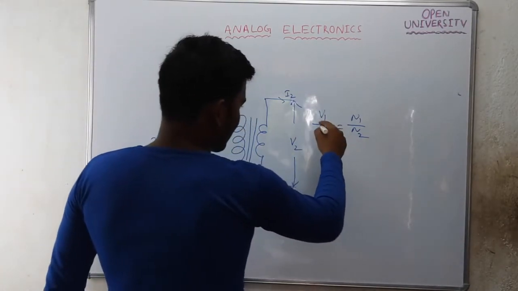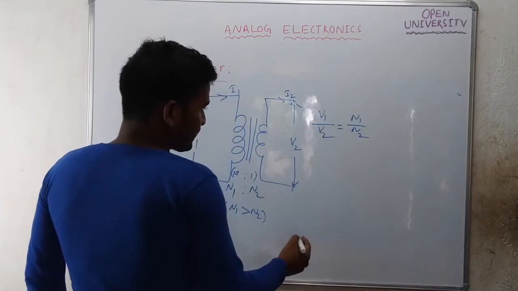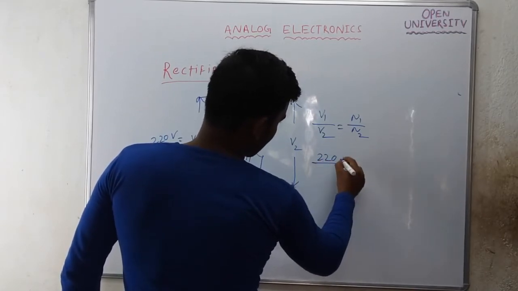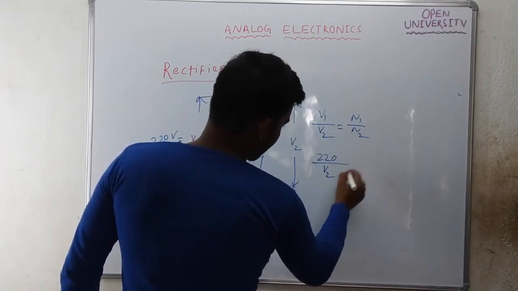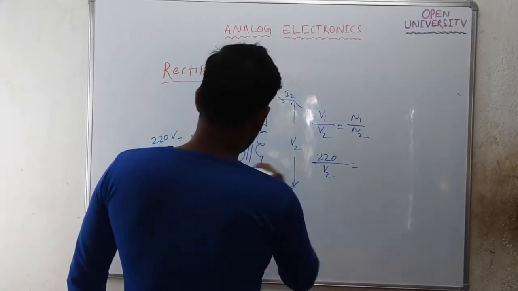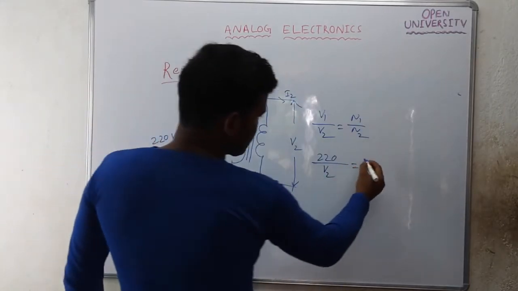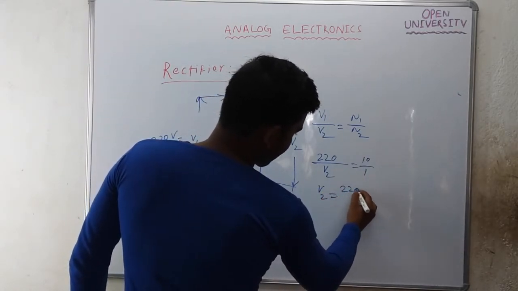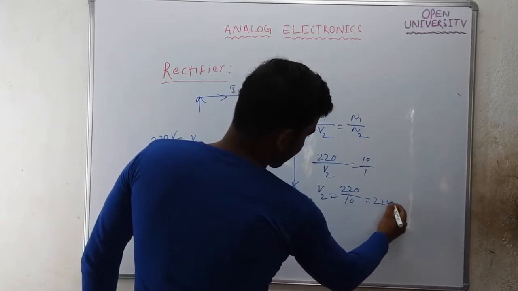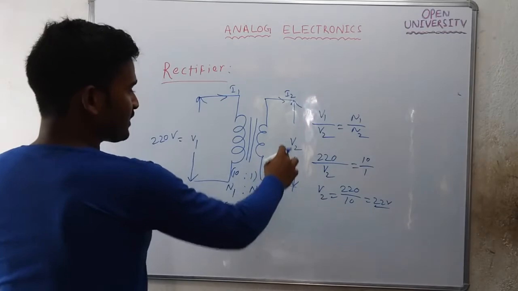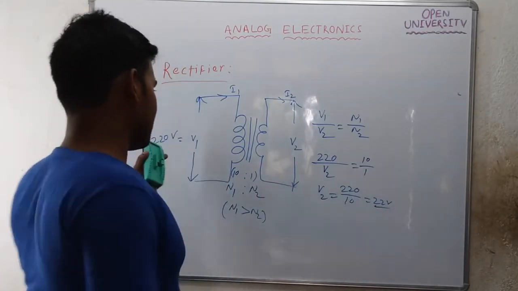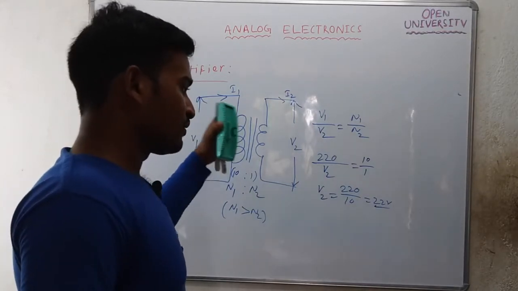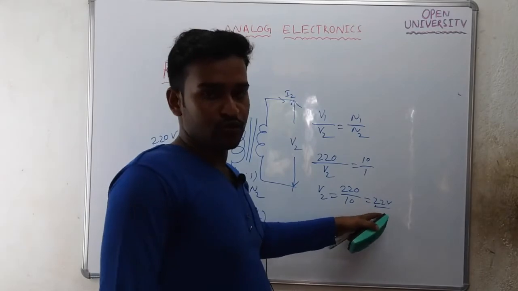If you want to find the voltage obtained at the secondary side, V1 by V2 equal to N1 by N2, with N1 as 10 and N2 as 1. So V2 is 220 by 10, which is 22 volt. The voltage obtained at the secondary side is 22 volt and the voltage applied at the primary side is 220 volt. So the RMS value is reduced to 22 volt.